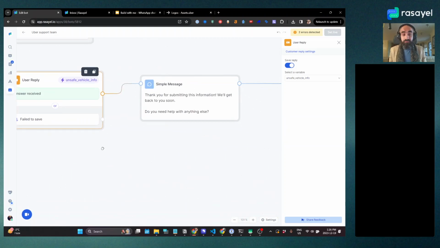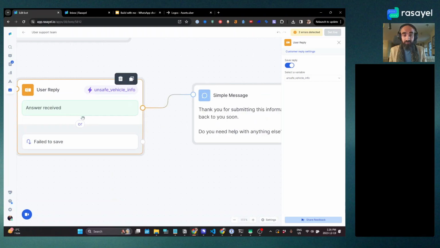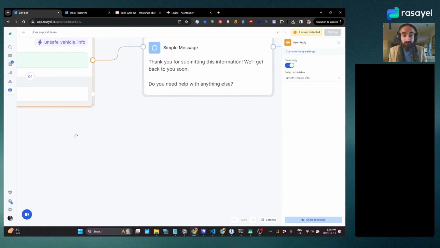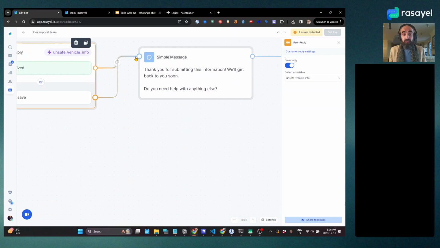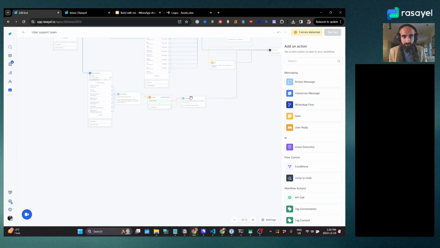So what does the chatbot do if the input that they've given us fails to save for some reason or another? What I'm going to do is just put it on the same node. In a real world scenario, you'll want to deal with that by maybe asking them for the information once again.